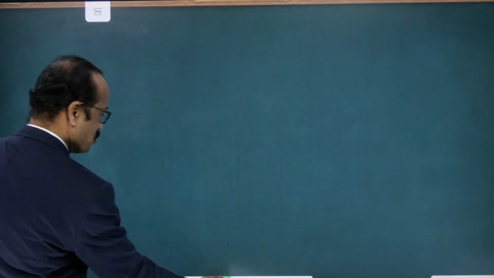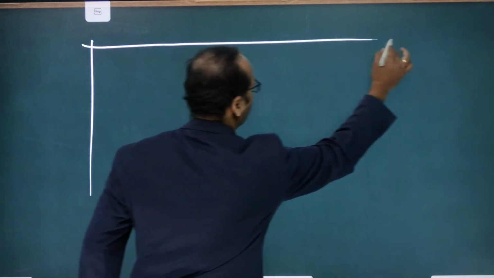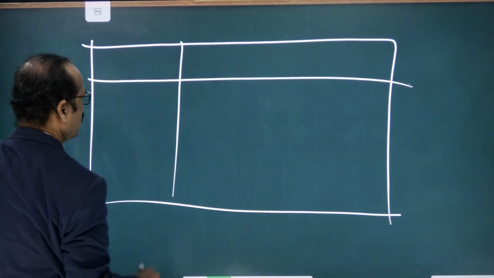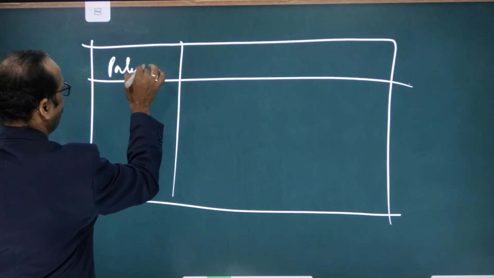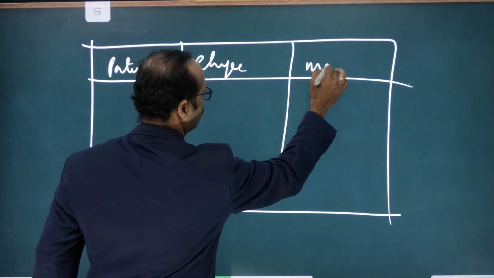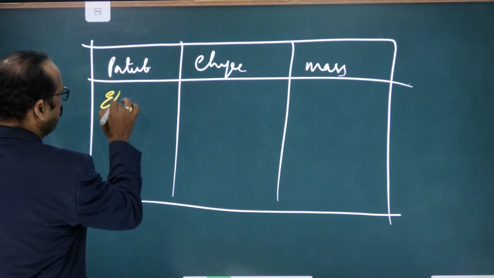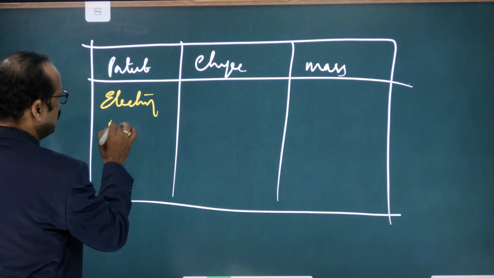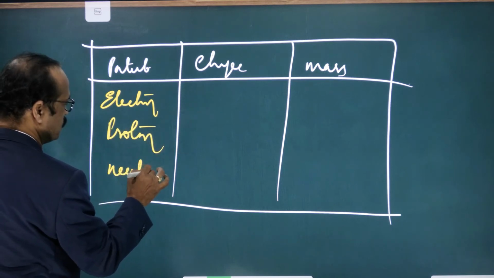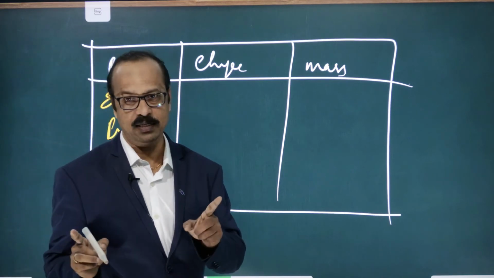So students, here I am drawing one small table. Here we write the particle, here we write the charge, and here the mass. First we write the electron, second the proton, and third the neutron. So here, what is the charge? I said 1.60 into 10 to the power of minus 19 coulombs.